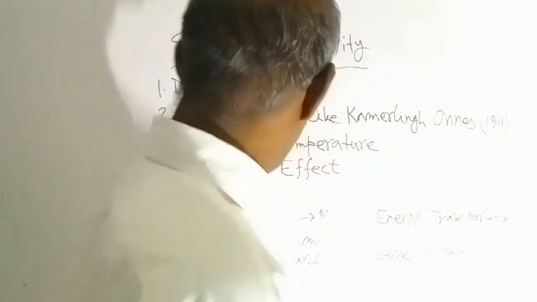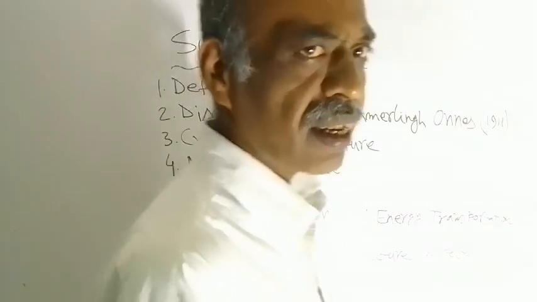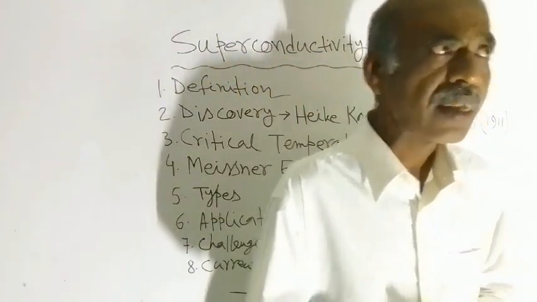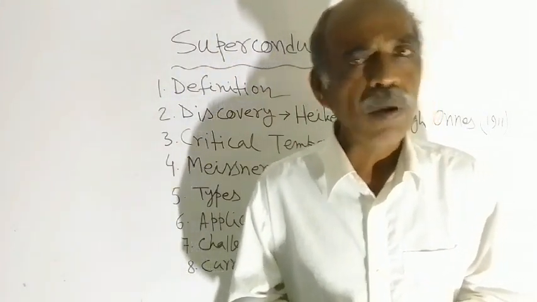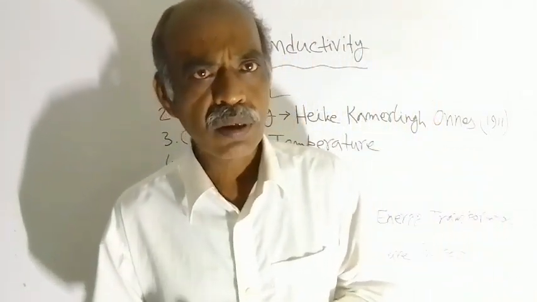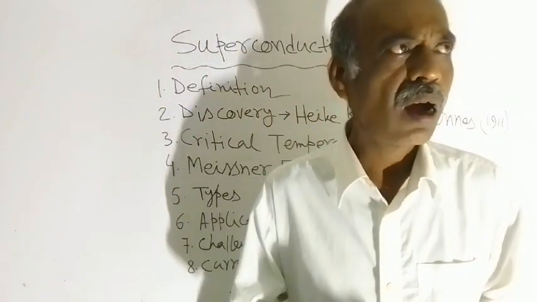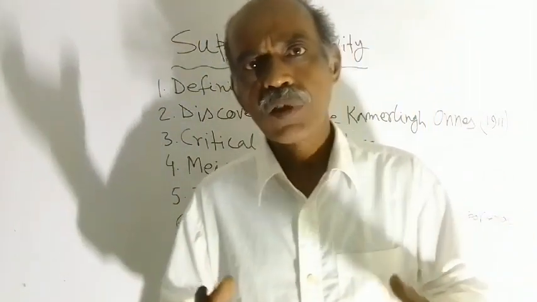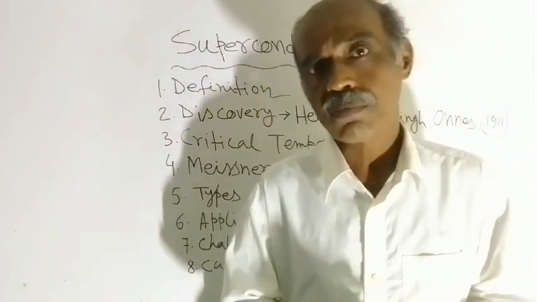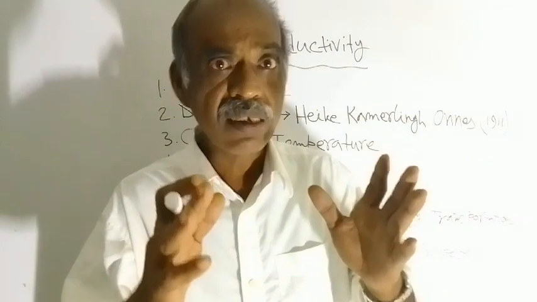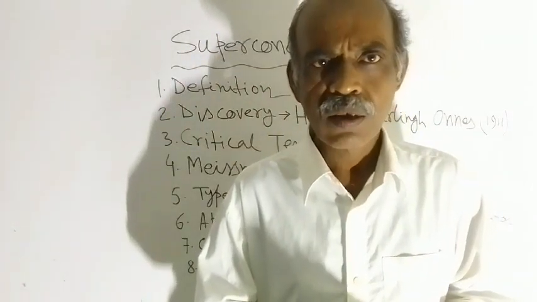Okay. And next comes challenges and limitations. Of course, there are challenges. Why are challenges there? Because you know that superconductivity, this property, can be achieved only at very, very low temperature, and that is really challenging.